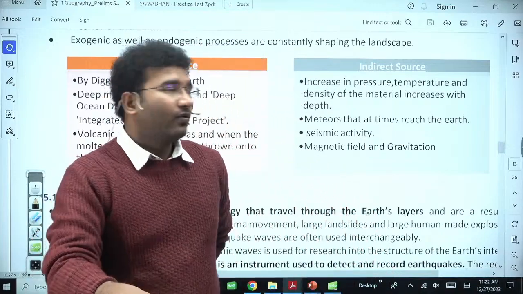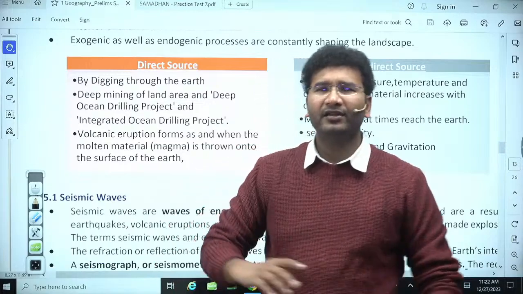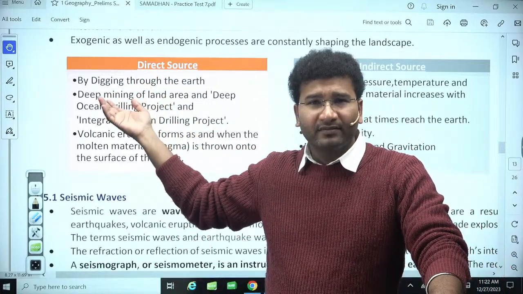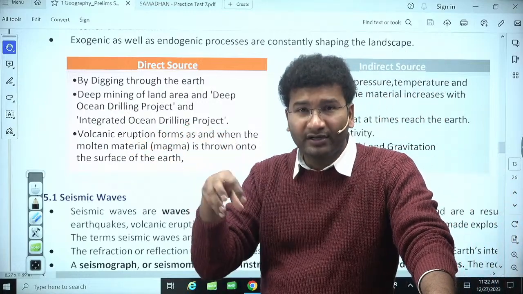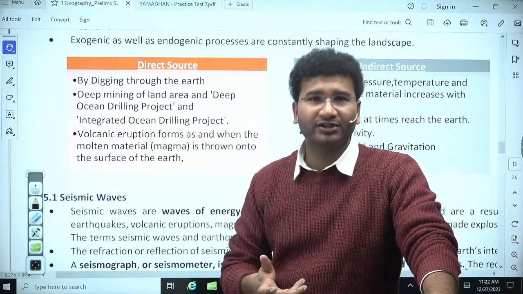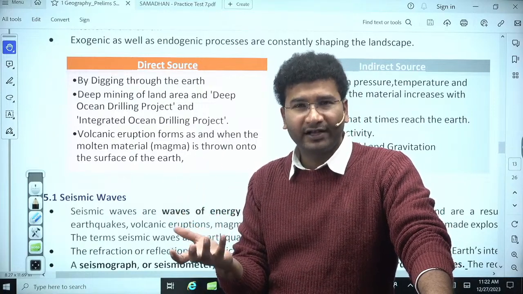So what are these direct sources? Direct sources are, maybe you dig a borewell, maybe you go dig a deep mine, or else integrated ocean drilling projects भी बहुत सारे हैं. You go onto the depths of the ocean and drill the ocean. You get to see that there are some different materials that you get to find there.